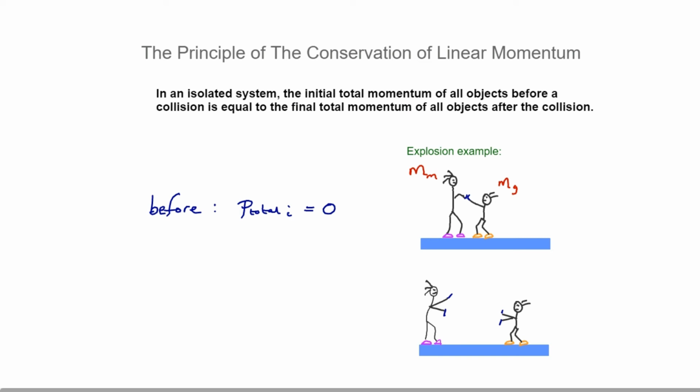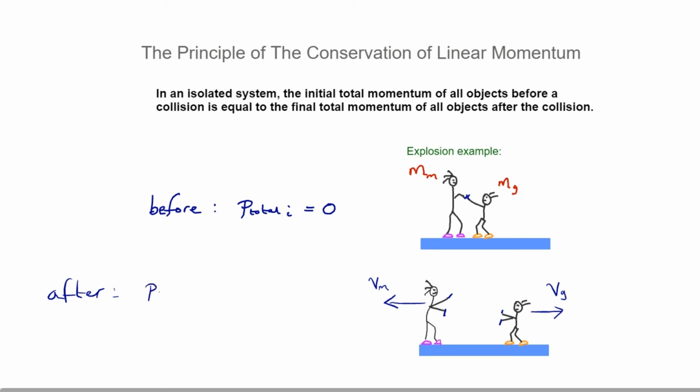So mum is now moving to the left with velocity v mum, and the daughter is moving to the right with velocity vg for v girl. Now we need to look at the momentum after the explosion, so we just need to write a new expression for the total momentum.